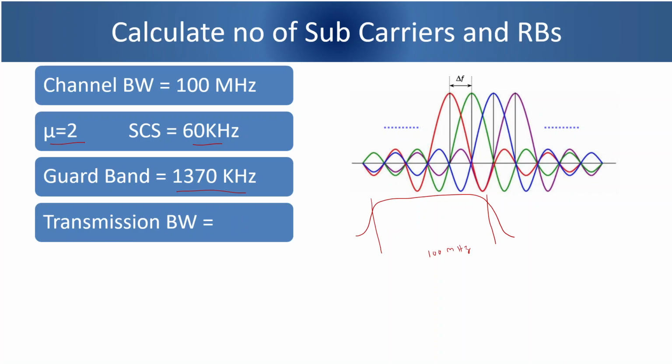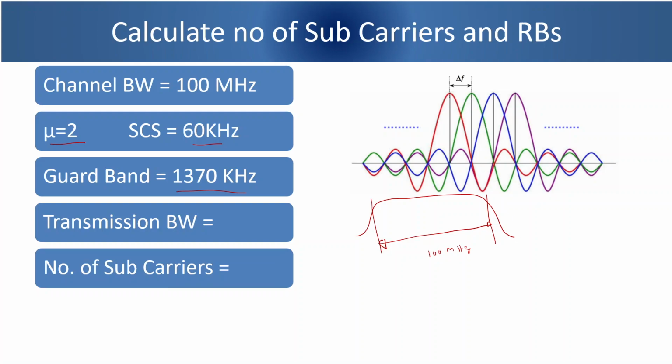To do this, we need to calculate first the transmission bandwidth. What is transmission bandwidth? This part is your transmission bandwidth. That means if we subtract guard band from both sides of this 100 MHz, that means 100 MHz minus 1370, again minus 1370, we'll get the transmission bandwidth. And to calculate number of subcarriers, we have to divide the transmission bandwidth by the subcarrier spacing, that is 60 kHz.